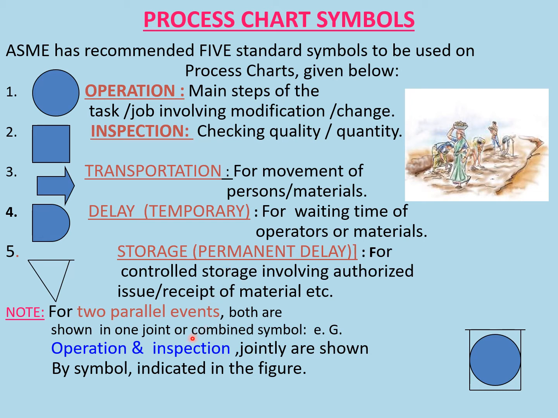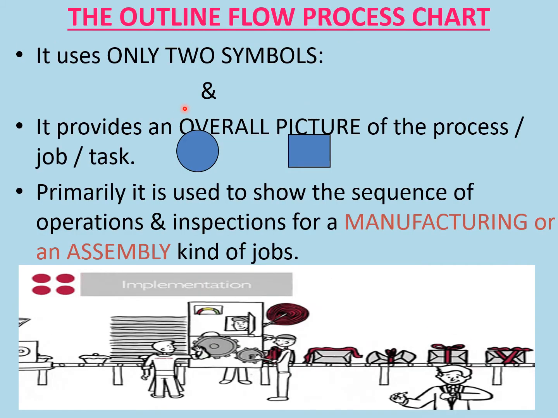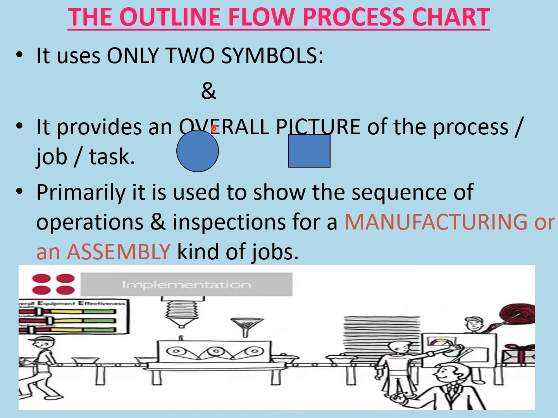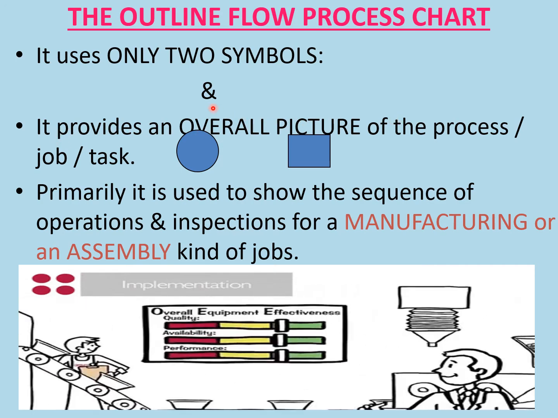If there are two parallel events or parallel operations, then they can be indicated like this. That means the operation is going on, and along with the operation the inspection is also going on, whether it has good quality or not. The outline flow process chart uses only two symbols.